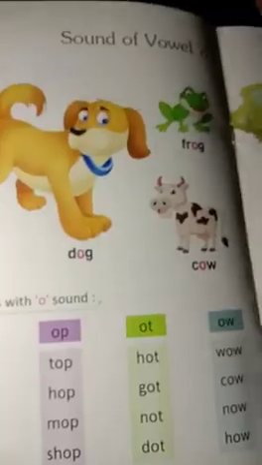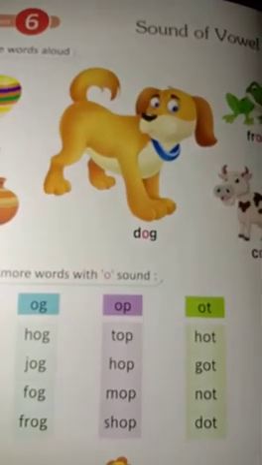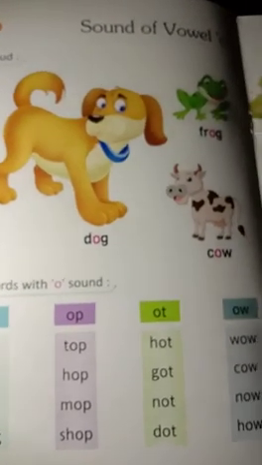Dog. So children, you have to read like this the sound of vowel O.